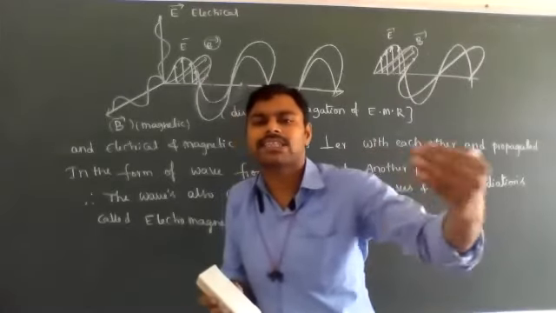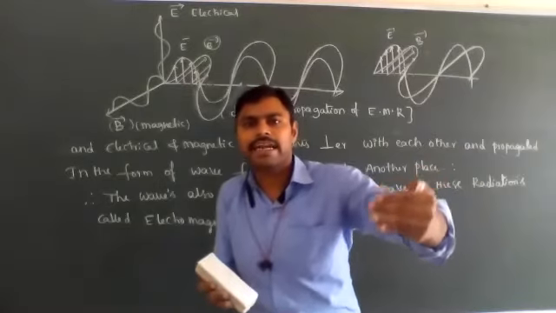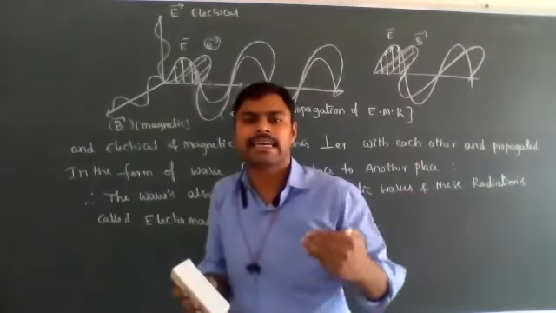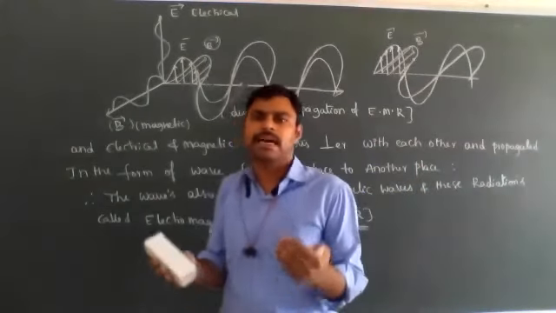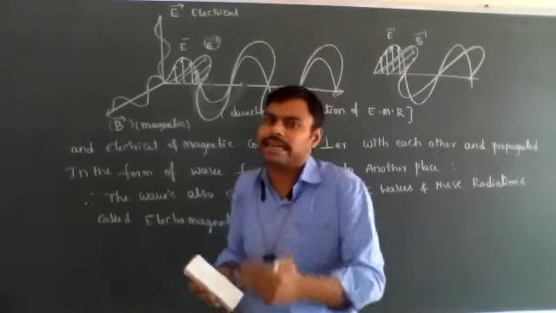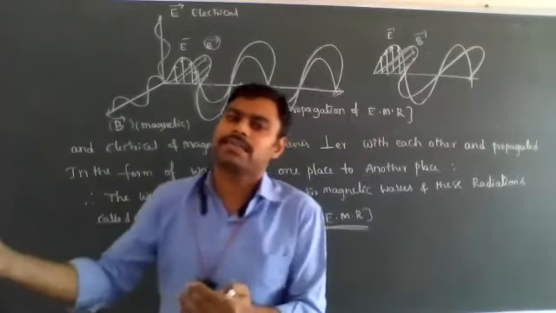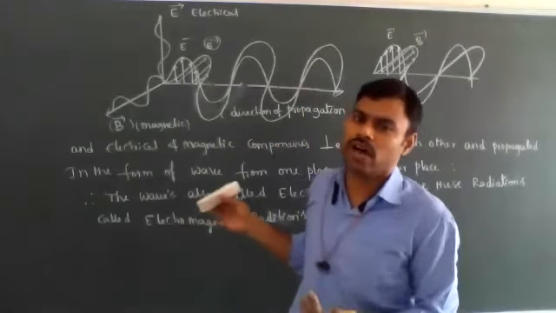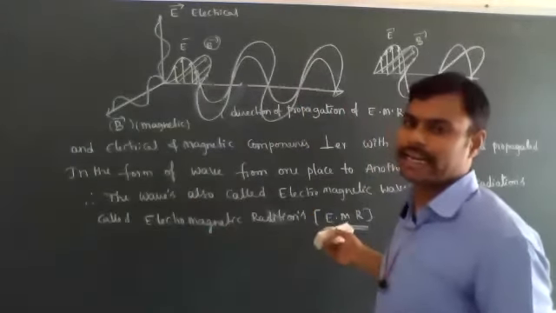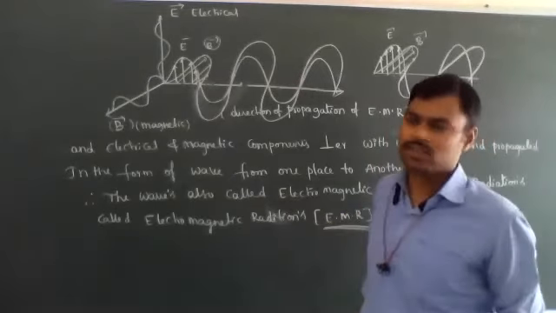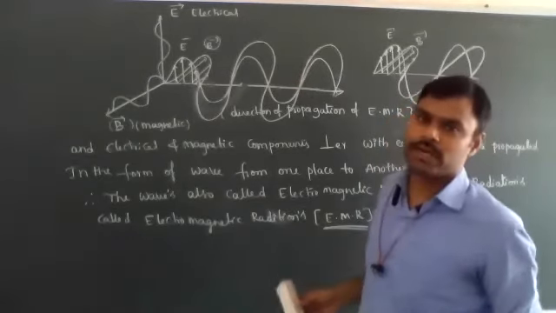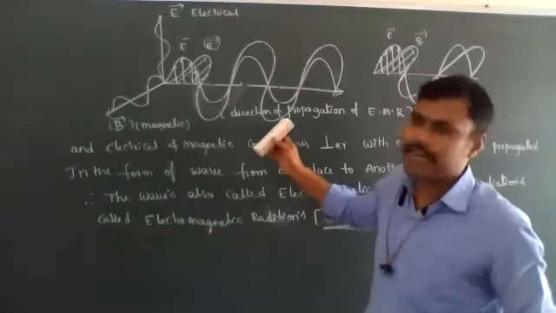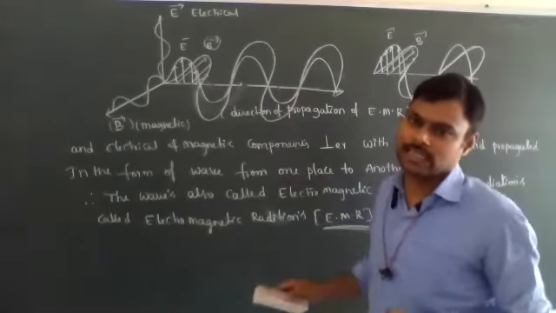It emits radiations continuously, and the emitted radiations contain electrical and magnetic properties perpendicular to each other. They travel from one place to another place in the form of waves. That's why light radiations are also called electromagnetic radiations or electromagnetic waves. This is the wave nature of light.